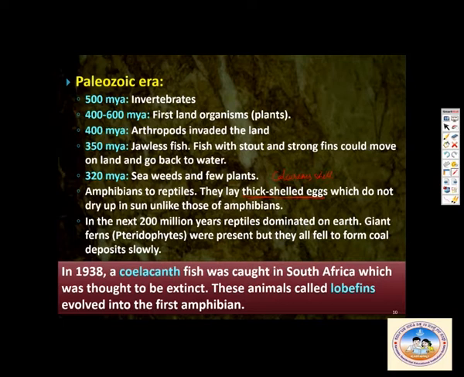Then in 1938, a coelacanth, a fish thought to be extinct, was caught in South Africa. These animals called lobe fins evolved into the first amphibians. Okay, then we go to the next slide now.